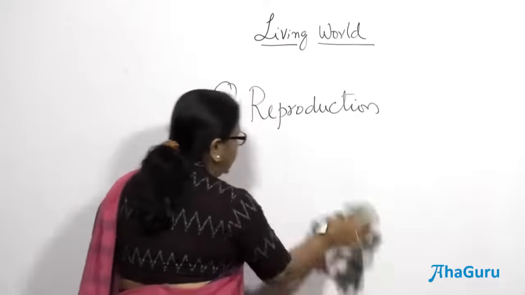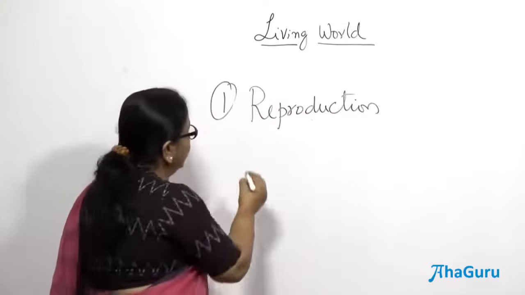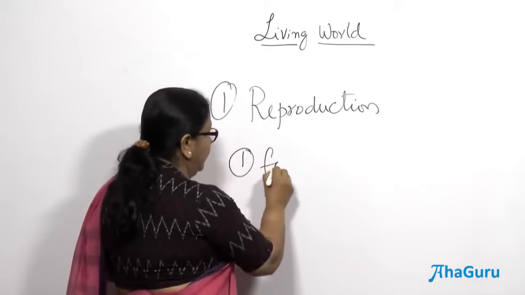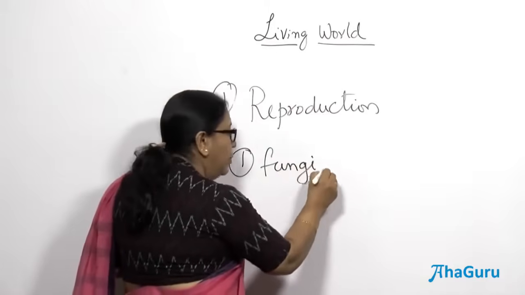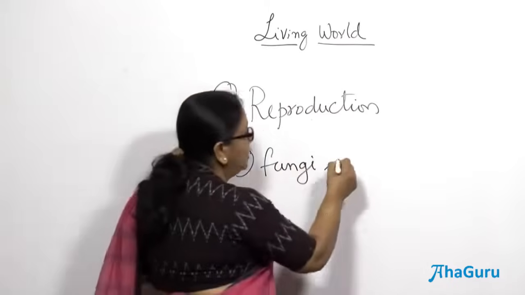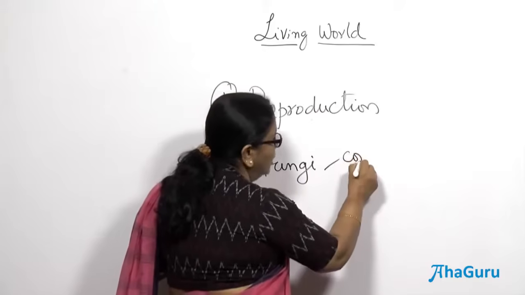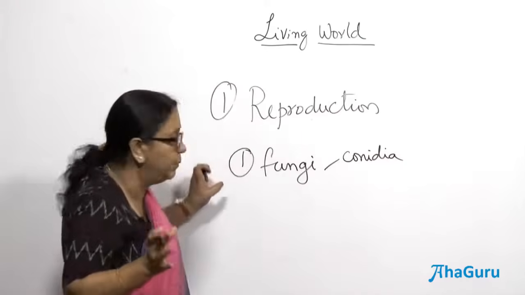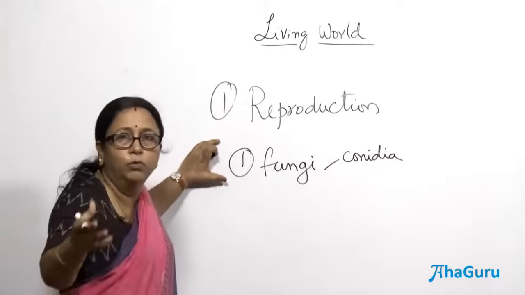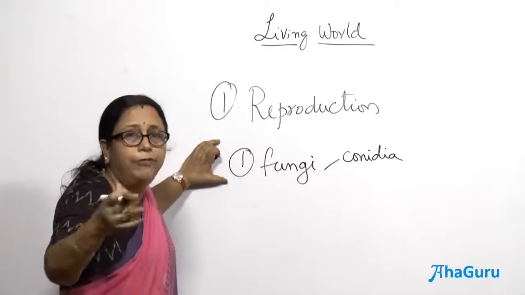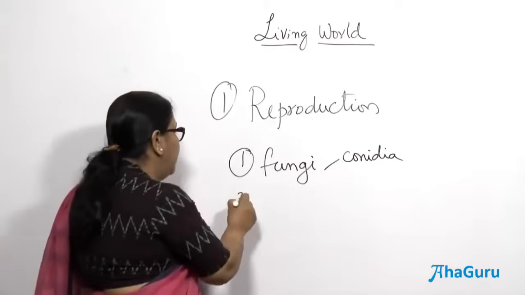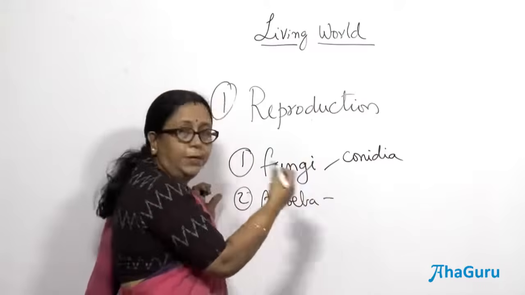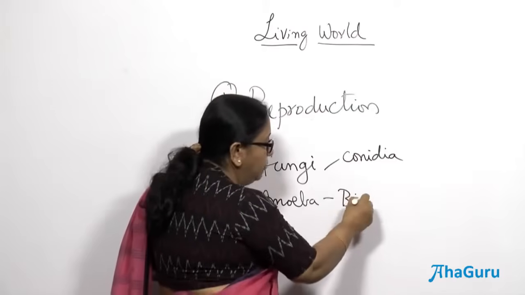So, asexual reproduction happens in many ways. For example, one way asexual reproduction happens is if you look at fungi, right? They commonly reproduce asexually using spores which are known as conidia. So, a group of spores which are produced will give rise to a new fungus or new hyphae of fungus. So, for example, if you take amoeba, how does the asexual reproduction happen? It happens by binary fission.